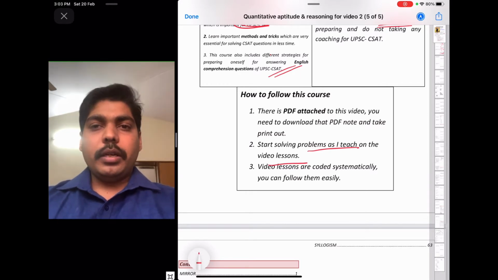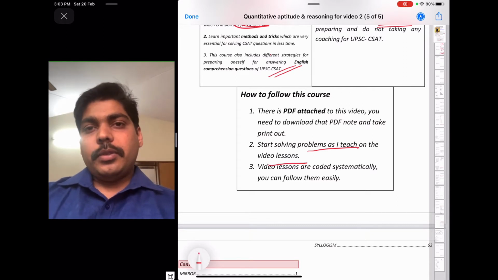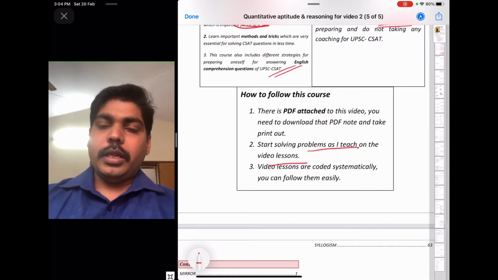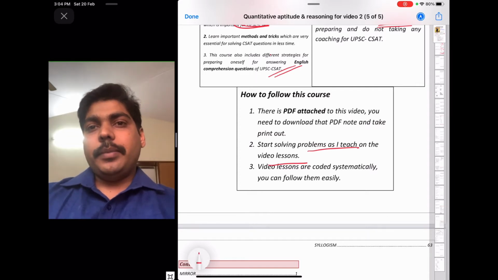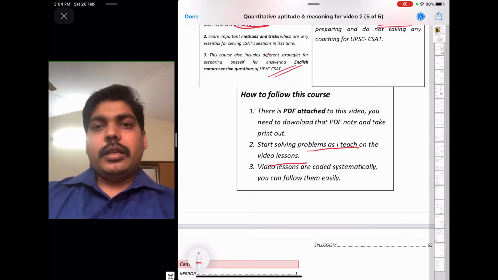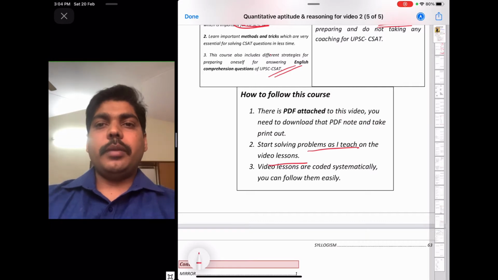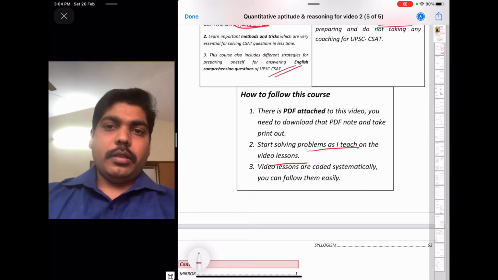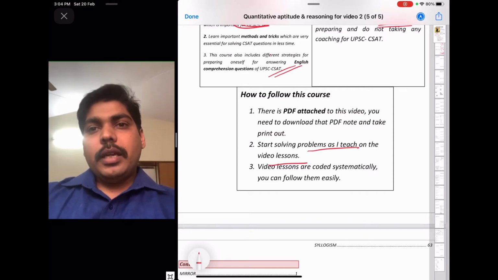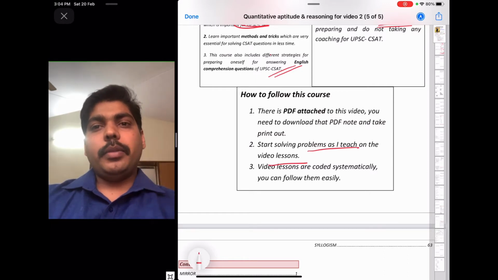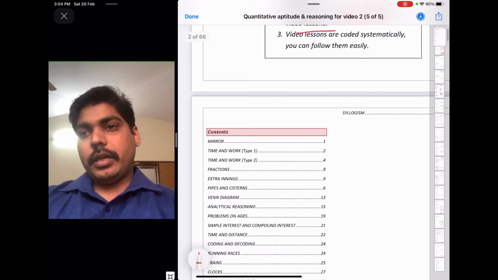If you want to update it, pick different types of problems on each individual topic from any other book like RS Agrawal or aptitude and reasoning books. Add the different types of problems and revise the same problems multiple times. Understand the methods and tricks. It will definitely help you to qualify any state service and UPSC CSAT examination. For banking and related exams, you have to put more energy on the aptitude and reasoning part, and this part will be helpful for all state service examinations and UPSC CSAT examinations.